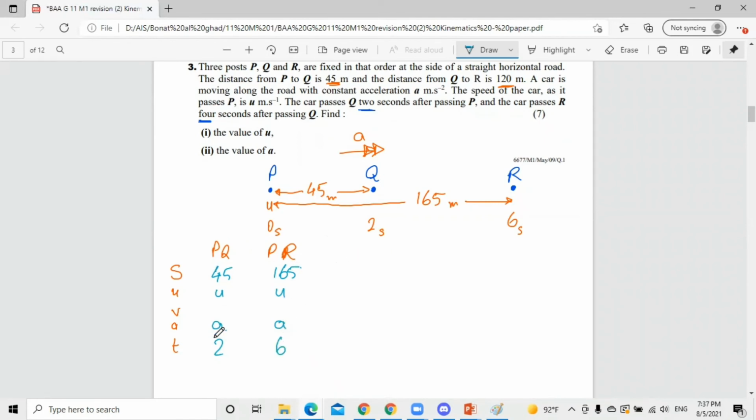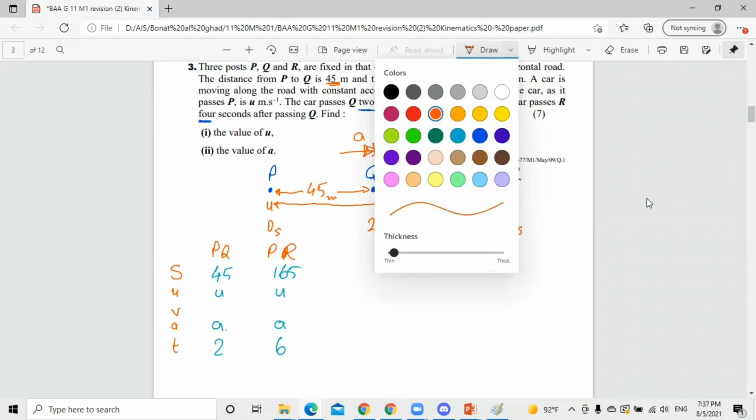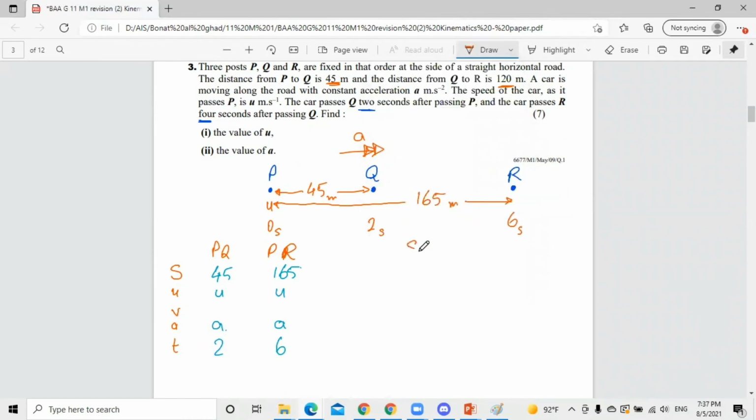So I will use the equation twice. Which equation? The one that links S, U, A, and T. It's the same equation that we use several times, as you know, we have only 5 equations. So S equals UT plus half AT squared. This is the equation that I'm going to use. I will use it twice, once from P to Q and once from P to R.